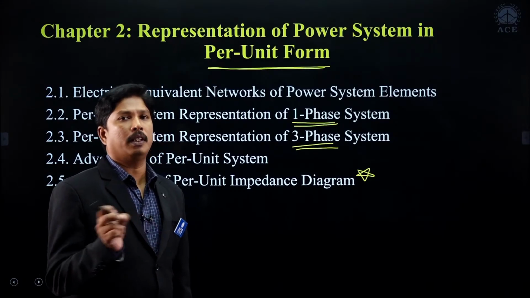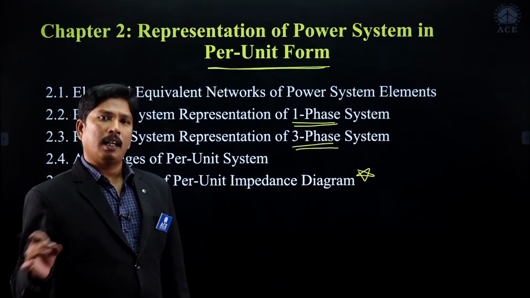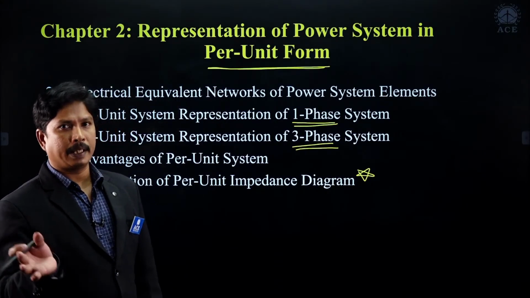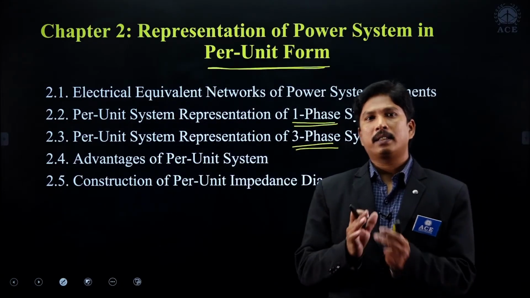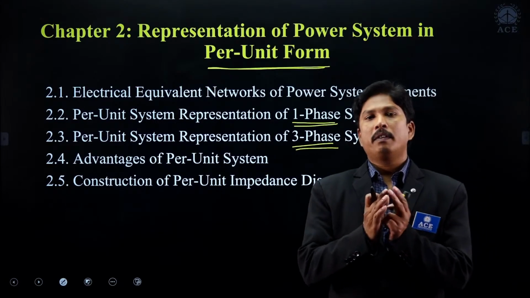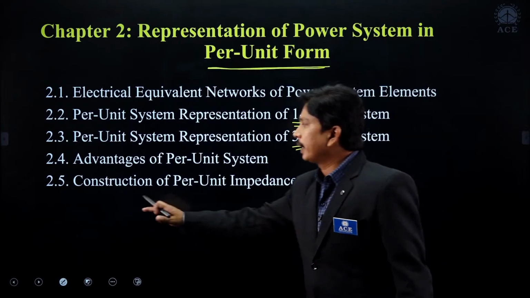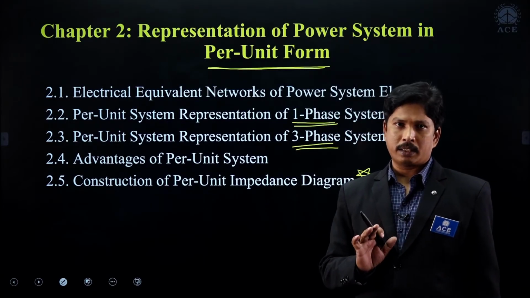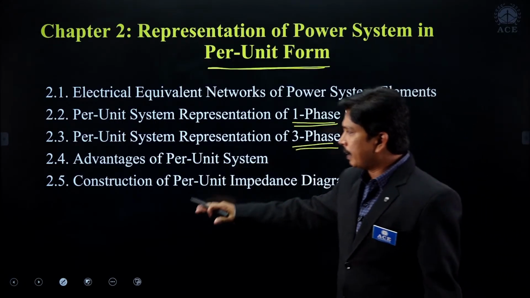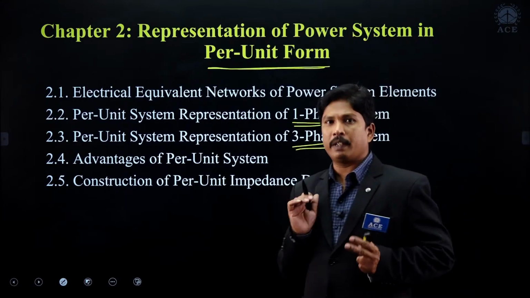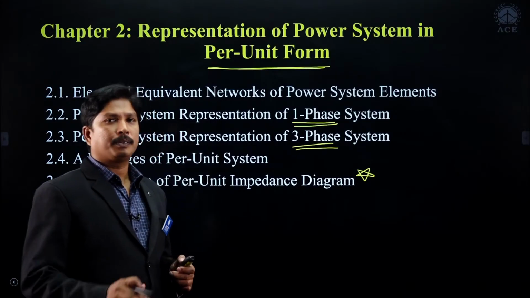It is used for analyzing faults, fault analysis, and constructing symmetrical networks, and stability analysis also. And sometimes for load flow analysis also, we need some symmetrical networks. So whenever we are analyzing symmetrical networks, whenever we are drawing symmetrical networks, we need the per unit impedance diagram construction or per unit reactance diagram construction, right? The steps involved in the construction of per unit impedance diagram are very, very important. How we are going to construct any network into the per unit form, right?